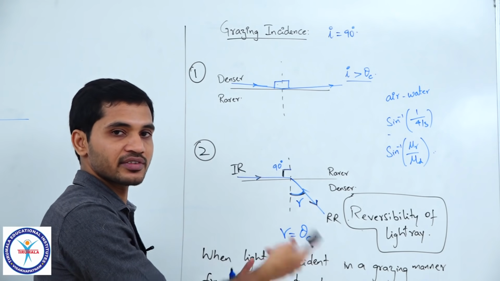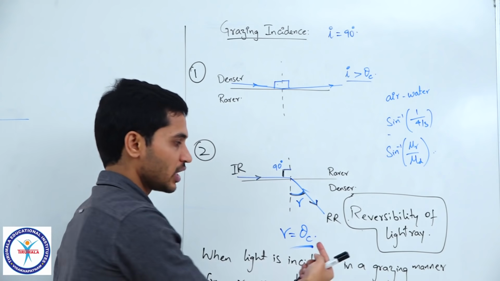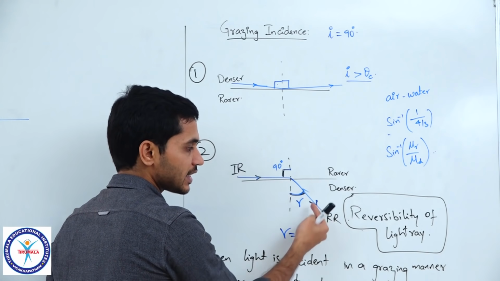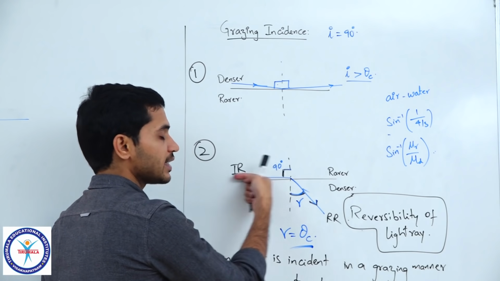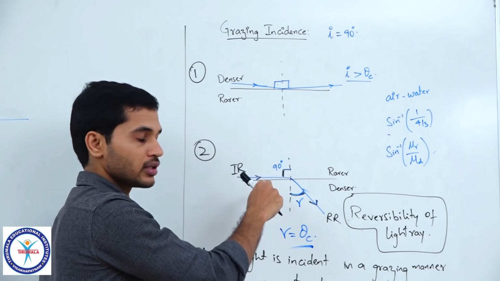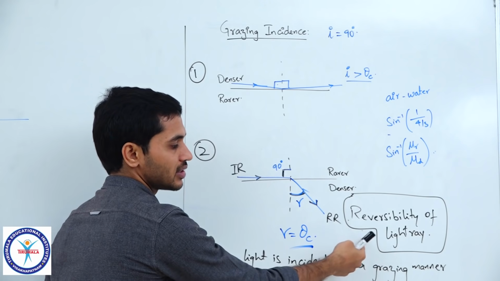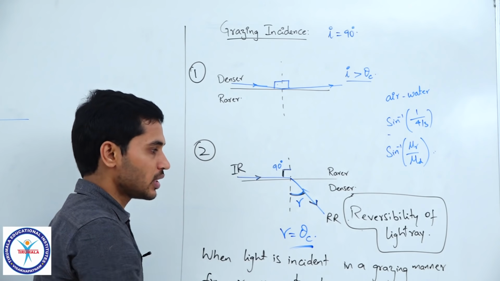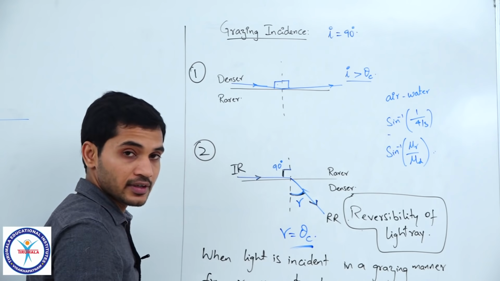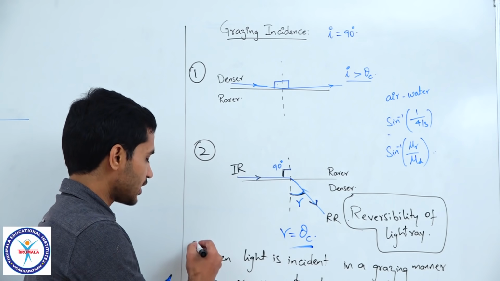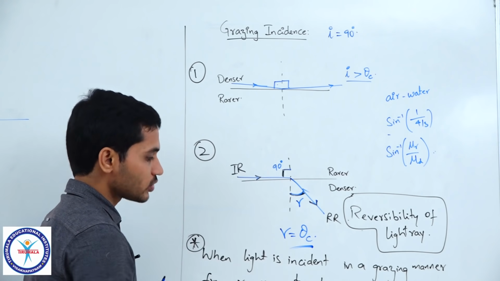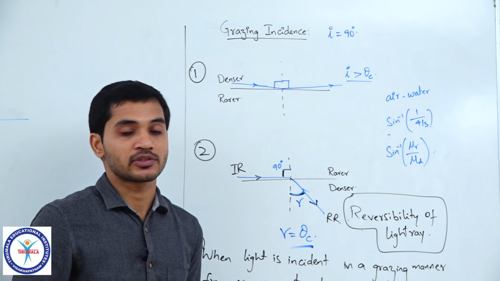So, I check the reverse. I know the reverse of this. If a light ray is incident at theta c from denser, it enters at 90 into rarer. So, by using that logic and the reversibility of light ray concept, I can easily say that this angle will be theta c. Clear? So, that is what we have written here. So, please note this point down and remember it as well.